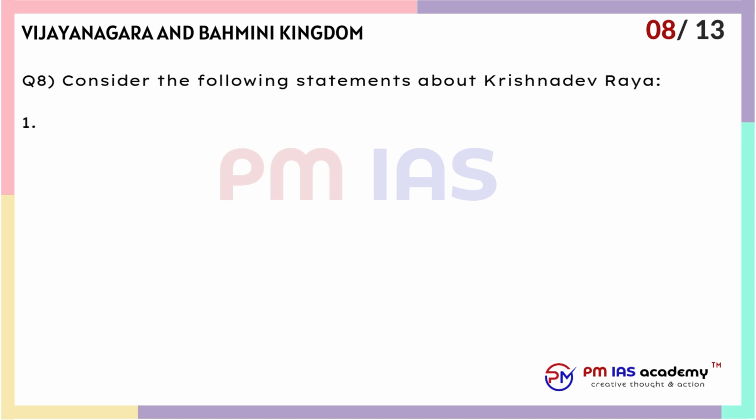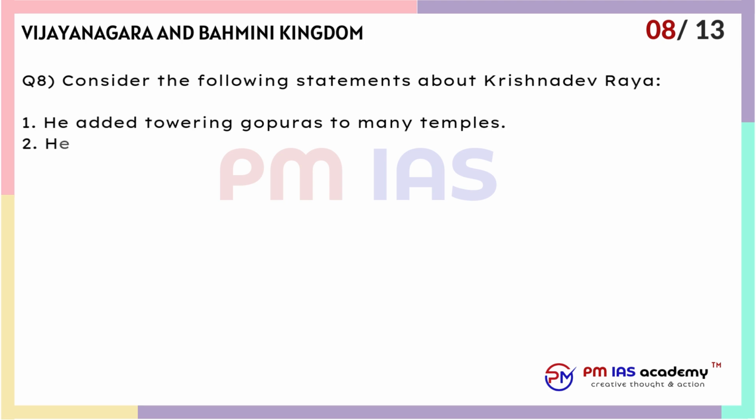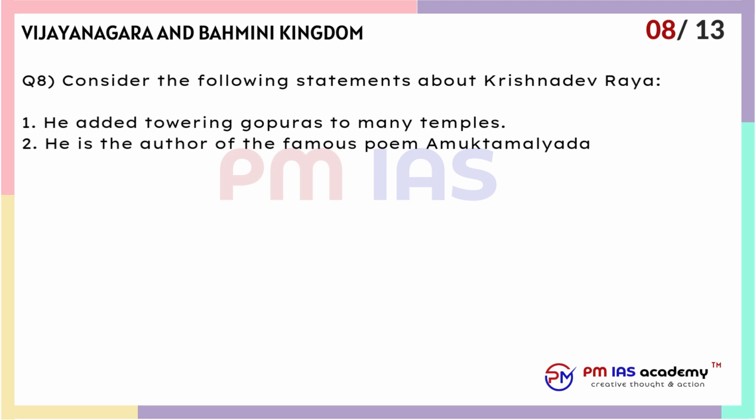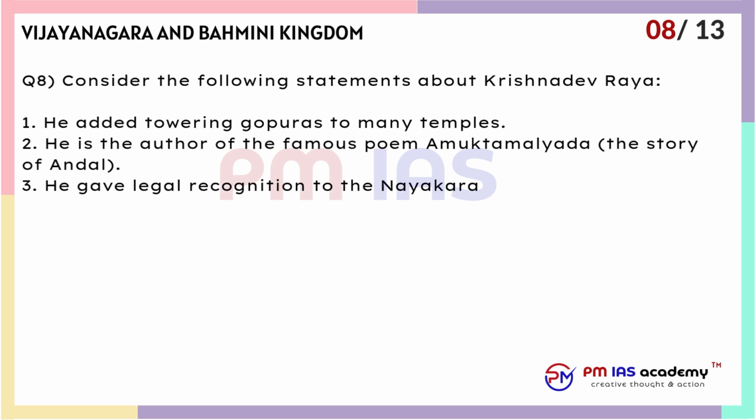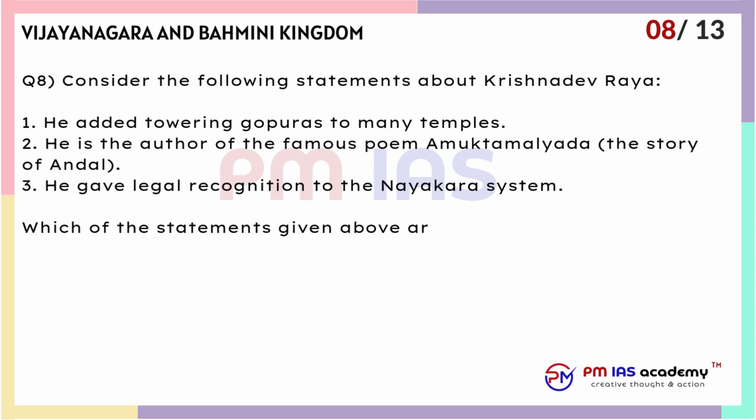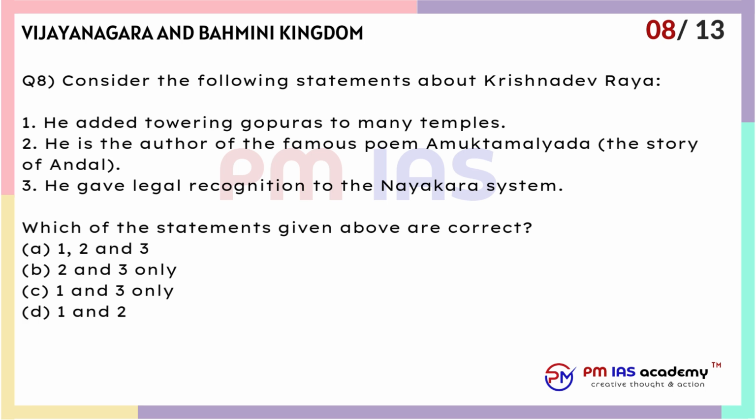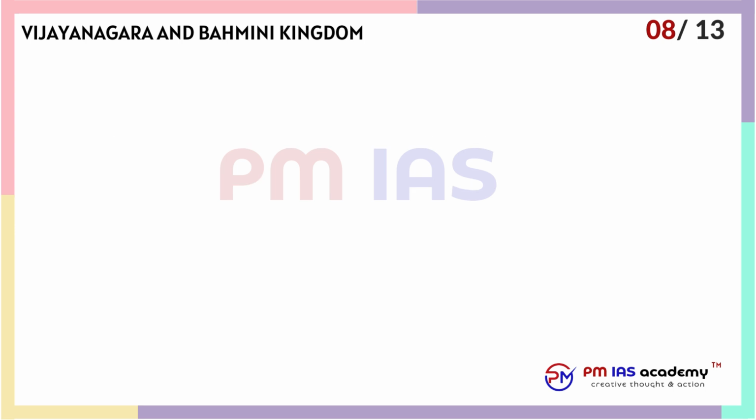Question 8. Consider the following statements about Krishnadeva Raya. 1. He added towering gopuras to many temples. 2. He is the author of the famous poem Amuktamalyada, the story of Andal. 3. He gave legal recognition to the Nayakara system. Which of the statements given above are correct? A. 1, 2 and 3. B. 2 and 3 only. C. 1 and 3 only. D. 1 and 2 only.